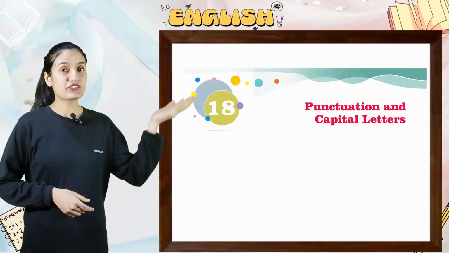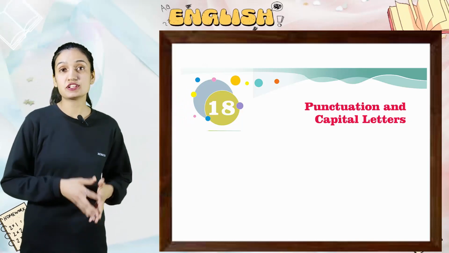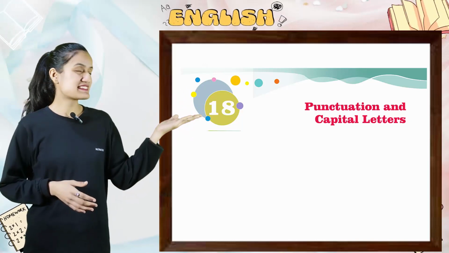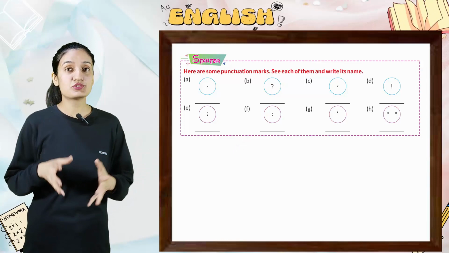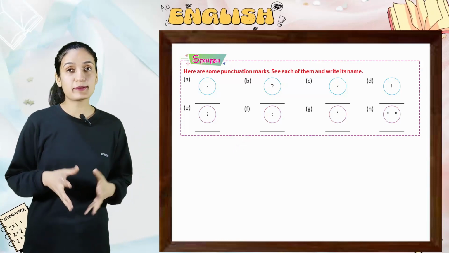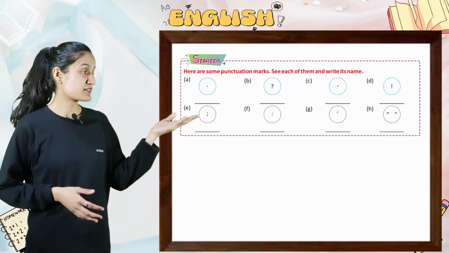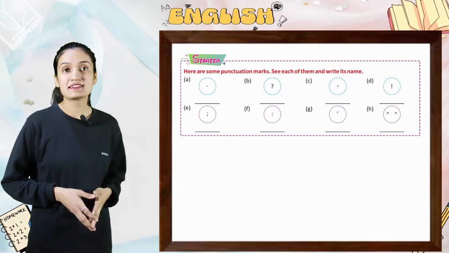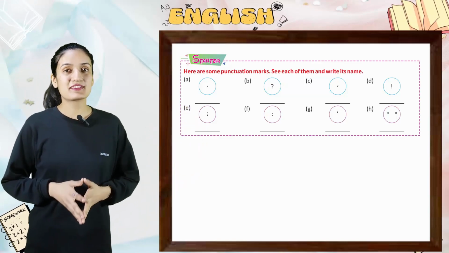Today we are going to start chapter number 18, punctuation and capital letters. So let's start. Here are some punctuation marks. See each of them and write its name. So you can see here some marks and you have to write their names.